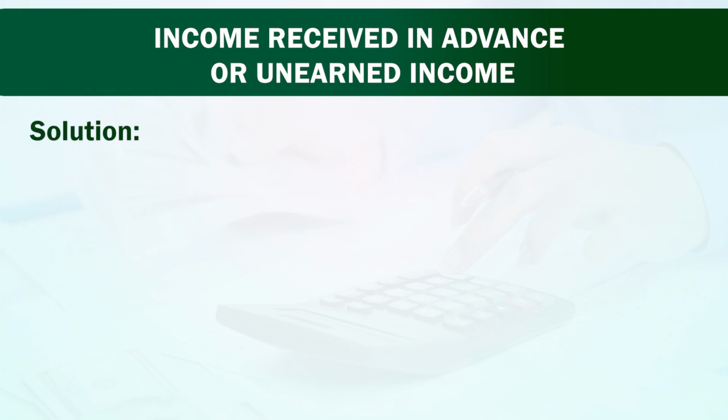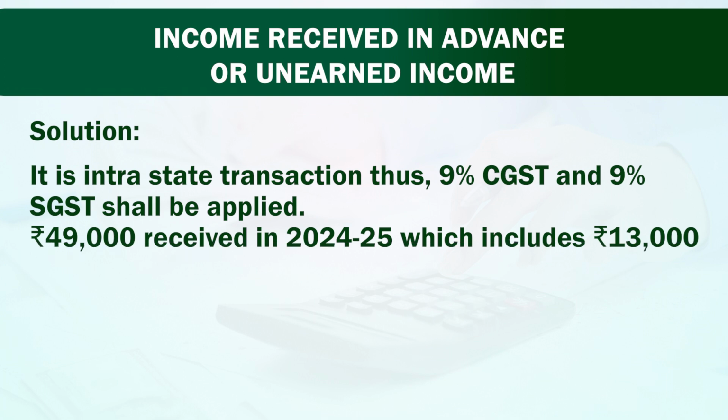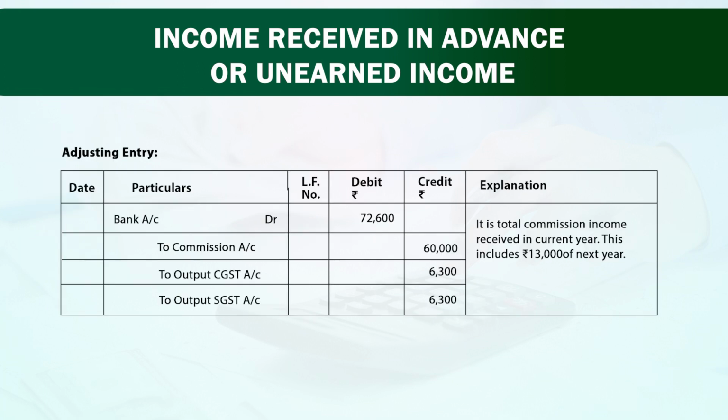Solution: It is intrastate transaction, 9% CGST and 9% SGST shall be applied. Rupees 49,000 received in 2025, which includes rupees 13,000 for 2025-26. Let us understand its adjustment entry and disclose in final account. In our case, here bank account will be debited by 72,600, to commission account 60,000, to output CGST account 6,300, to output SGST account 6,300. It is total commission income received in current year. This includes rupees 13,000 of next year.